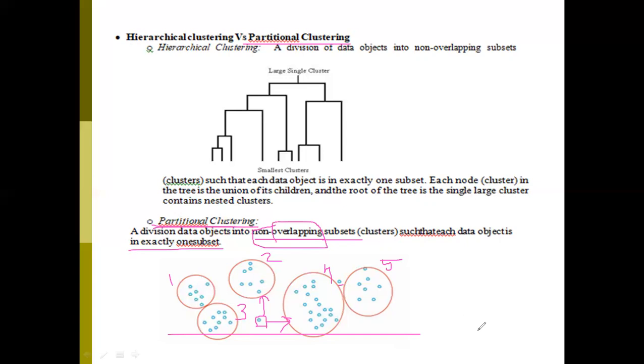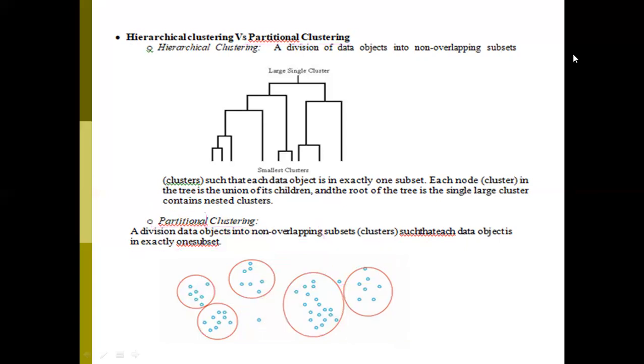Most probably all the data points come into those clusters, but some points may be missed out. That's why this particular kind of clustering is called partitional clustering, because here some points, 2 points, are left over, right? So that's why this kind of clustering is called partitional clustering. It's not a complete clustering.